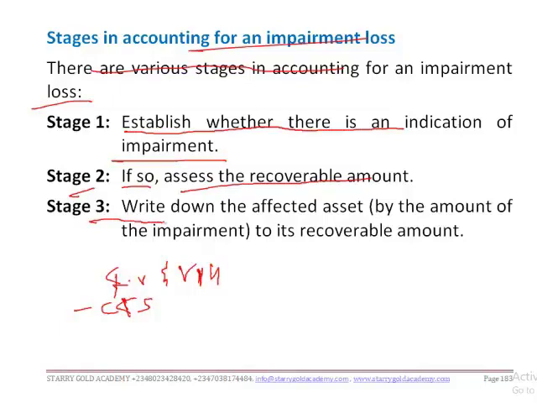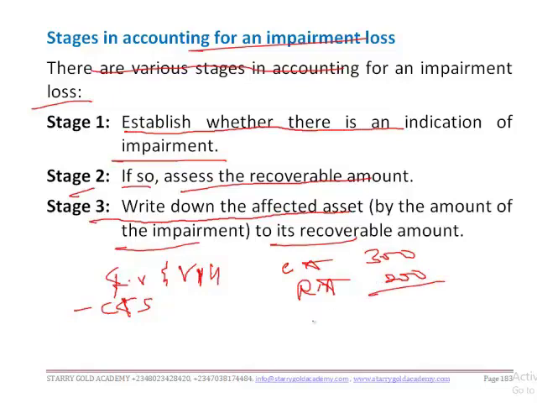Then stage 3 is to write down the affected asset by the amount of the impairment to its recoverable amount. So if the carrying amount is say 300,000 and the recoverable amount is 200, the asset should be carried forward at 200 and not 300. Are we together?